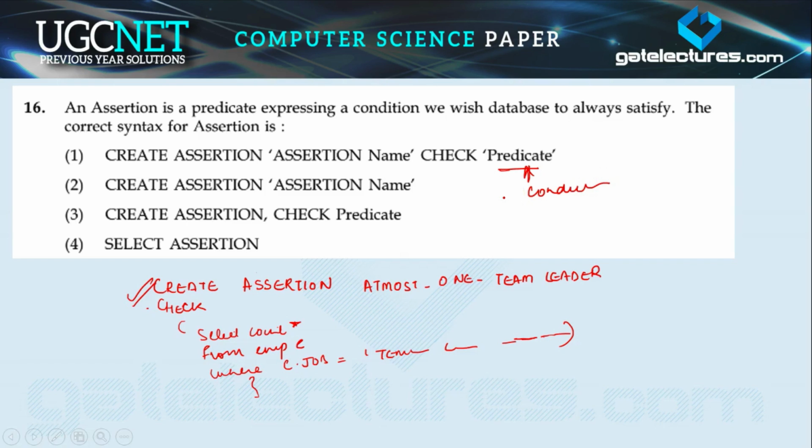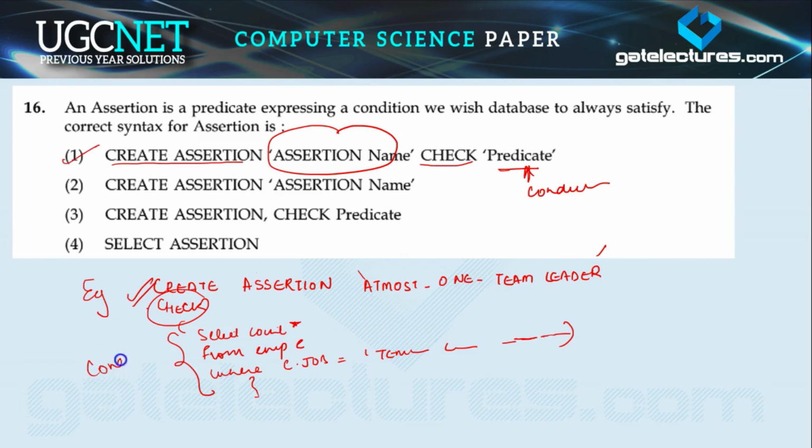Okay, so option 1 is the right one, because first we create the assertion, then the assertion name, like in this example the assertion name is at most one team leader, then we check the predicate, meaning the condition. That's why option 1 is the right one.